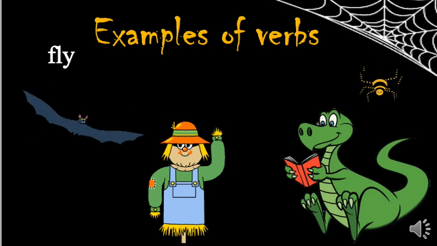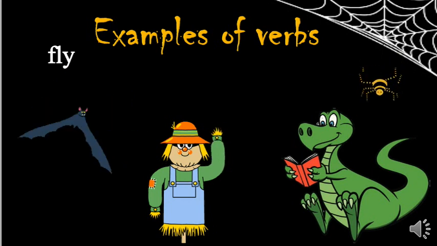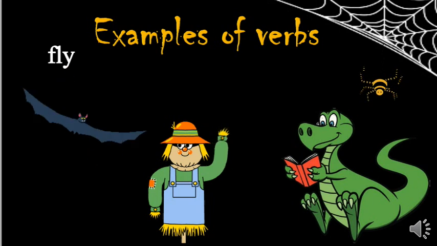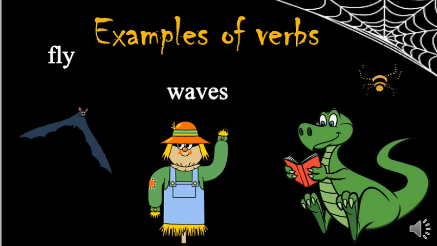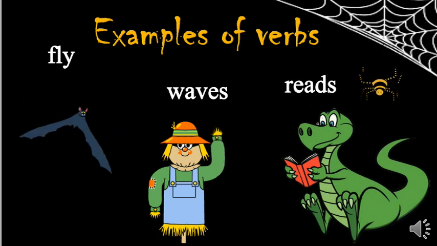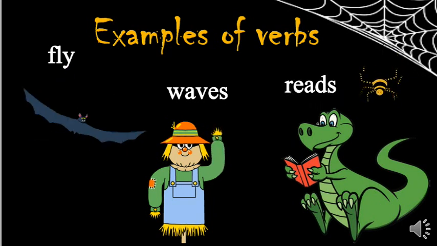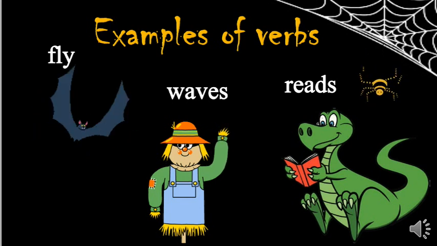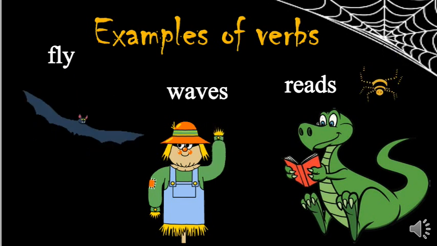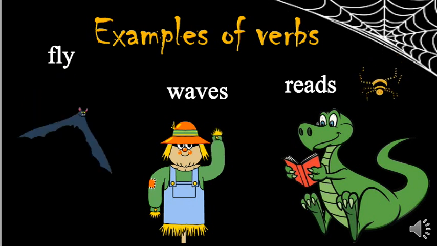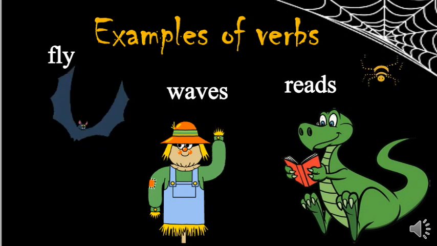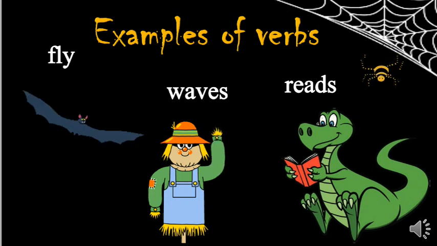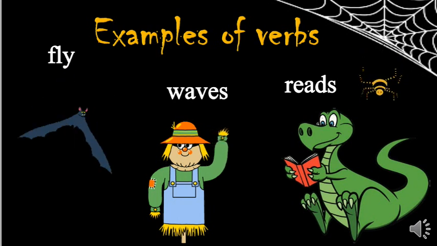And you can see here, what is it doing? Yes, it's a dragon. This dragon is reading a book. The dragon loves reading books. So once again I'll recall, the bat is flying. Okay, the scarecrow is waving its hand. Look here. And the eyes are also moving. Can you see? Yes, and the dragon is reading a book.